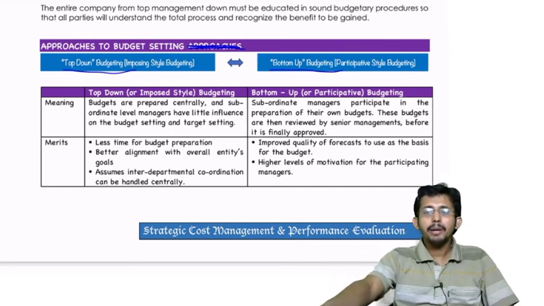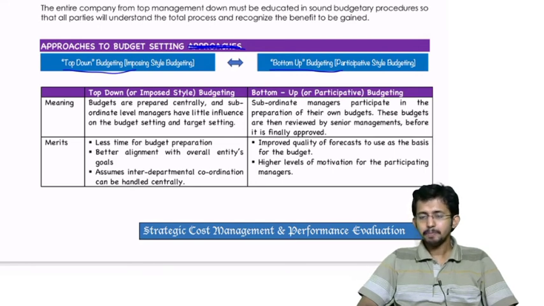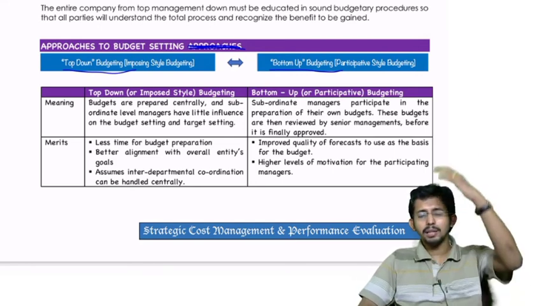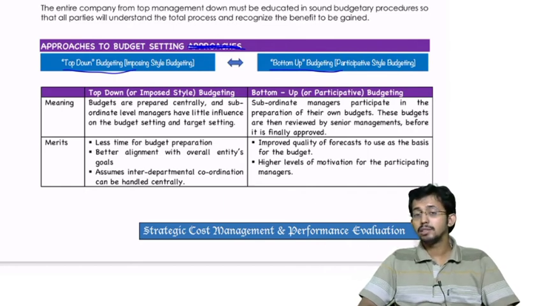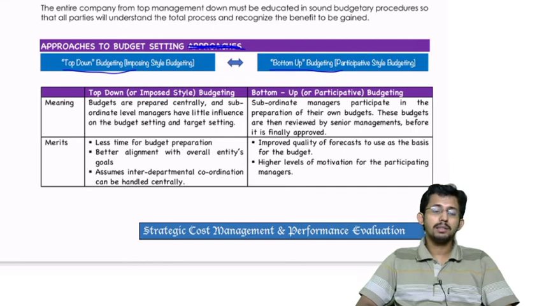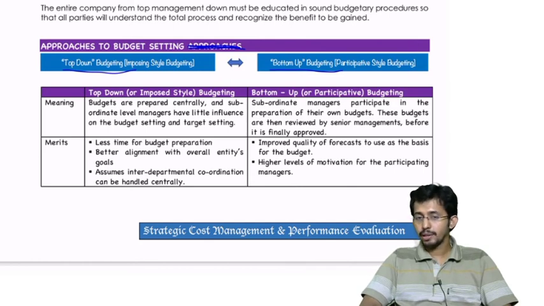this style of budgeting may not be acceptable to all the users because they are not involved. Something is imposed by the top management, so there is a chance that they may say that yes, we can't achieve this budget, this is imposed by someone else, and it is beyond our level. So it may not be acceptable to many of the departments. Then it may be inaccurate budgets. Because who prepares the budget? The top management. So top management need not know what's happening in the field. So due to that lack of field level exposure or knowledge, the budget prepared may be inaccurate.